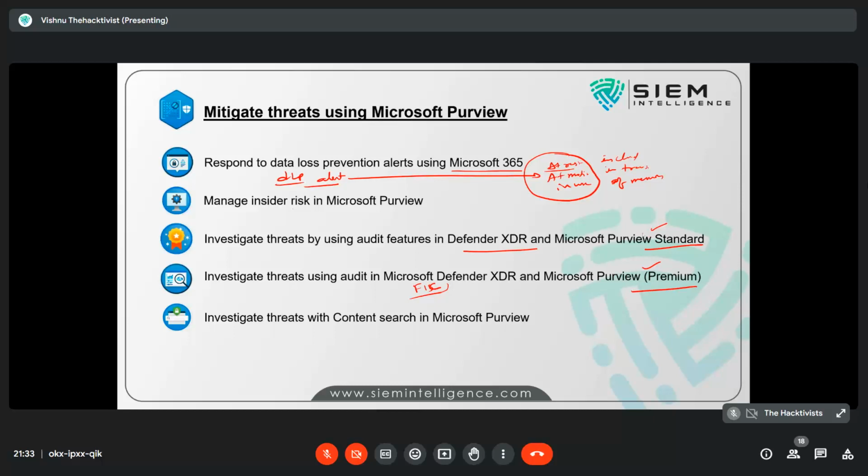that we are going to see in our premium, where the standard is not up to that. Okay. And we are also going to see the content search. So we have some content, and we want to identify that content and understand some threats in that particular content, which we can do by using Microsoft Purview.